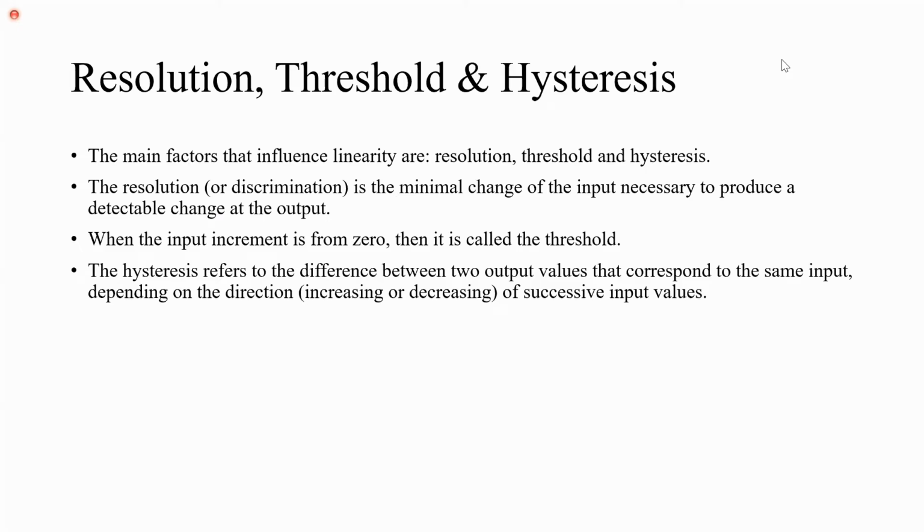The normal scale which we use in our daily life has centimeters and millimeters. The smallest length that we can measure by using that scale is 1 millimeter. If we want to measure a length which is less than 1 millimeter, we cannot use that scale. So the resolution of that scale is 1 millimeter.